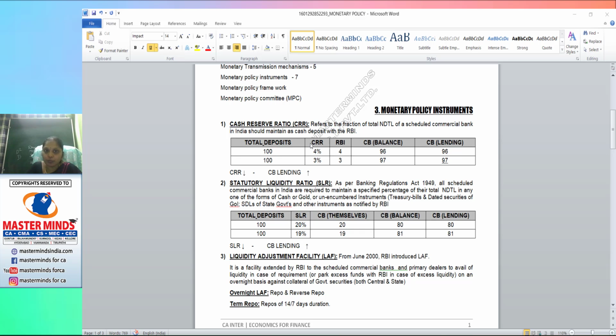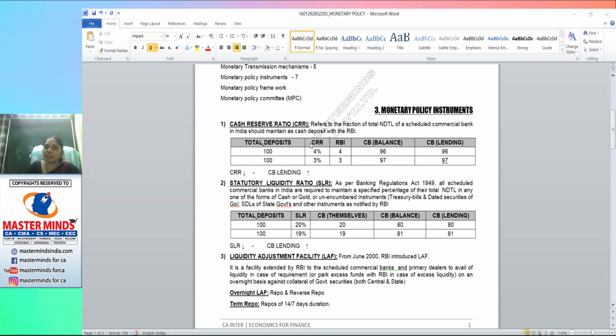In your bank accounting, you post these deposits on the liabilities side of the balance sheet. Yes or no? So we call these deposits liabilities. There are two types of deposits. Current account and saving account deposits are called demand deposits, and the others are time deposits, so we call them demand and time liabilities. Instead of deposits, we call them liabilities because it becomes a liability to a banker. So you can write portion of total deposits, otherwise demand and time liabilities.